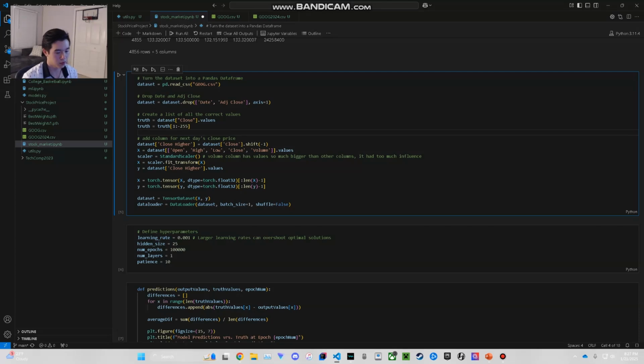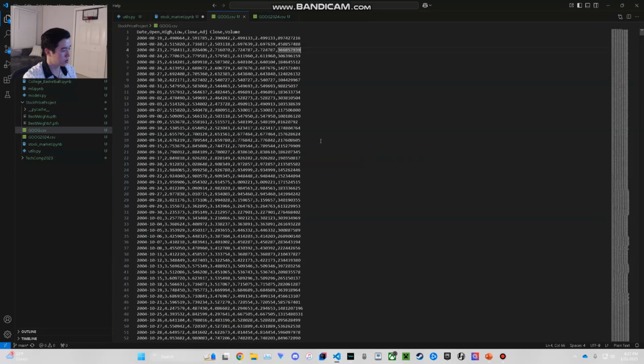And what standard scaler does is it changes the values of the numbers. So the mean or the average turns into 0, and the standard deviation becomes 1. So that means the lowest value out of all of these volumes for each day will be -1, and the highest value will turn to 1. And everything in between will be between -1 and 1.